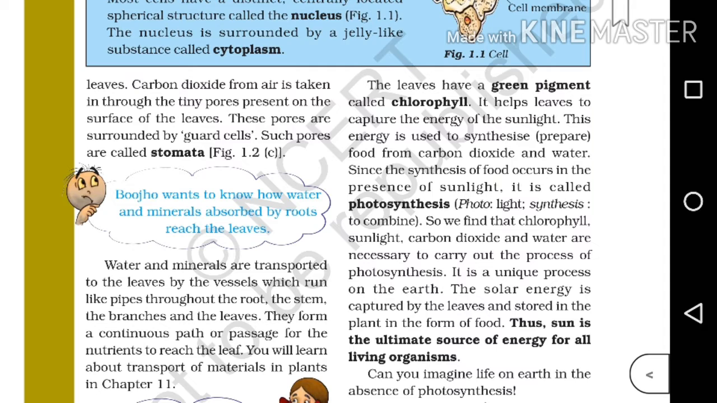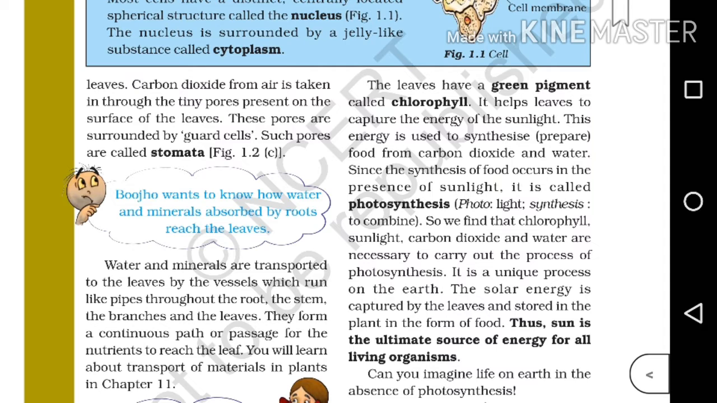It is a unique process on the earth. The solar energy is captured by the leaves and stored in the plant in the form of food. The sun is the ultimate source of energy for all living organisms. So this paragraph is also important. There are so many questions from this para too.